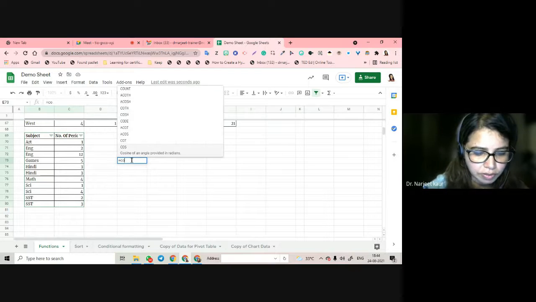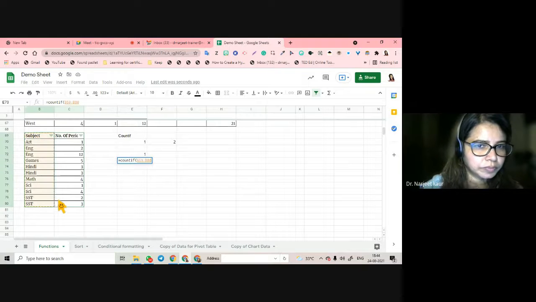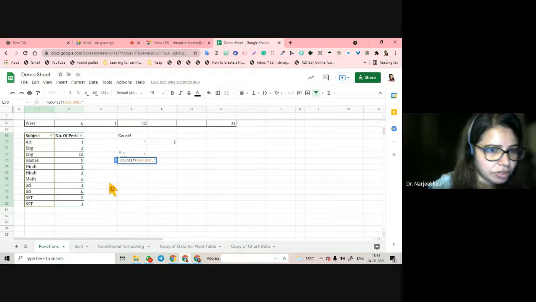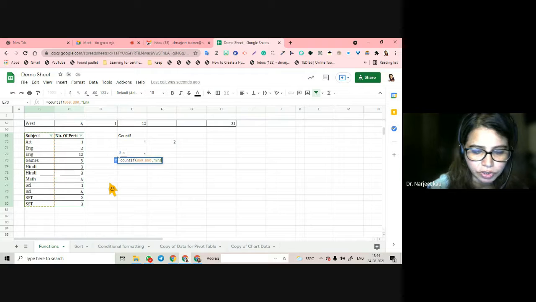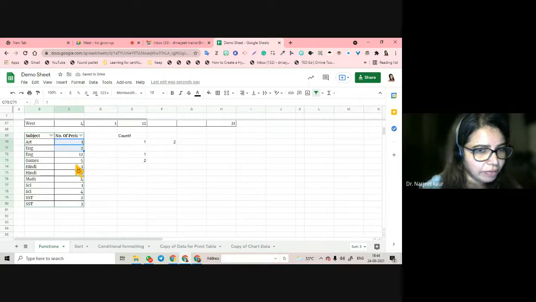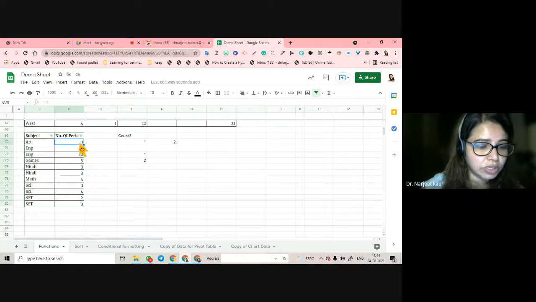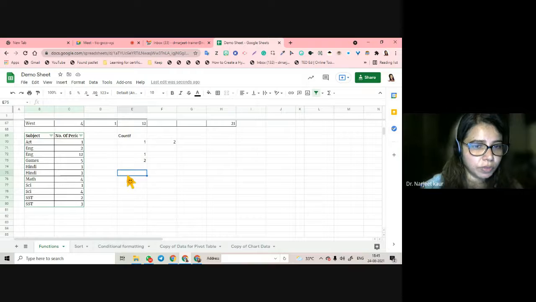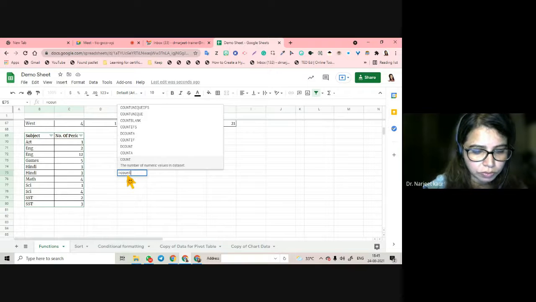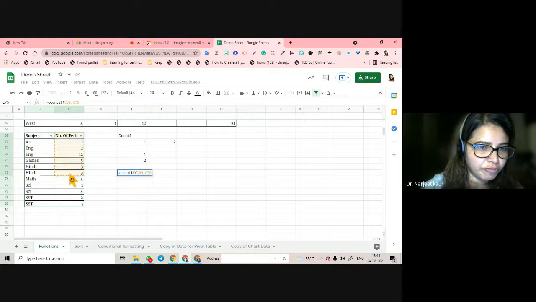Now let's COUNTIF, say, which one is repeating? English. Let's see what count it gives us. 2. English is coming twice. We can also use COUNTIF with alphabetical, numeric and alphanumeric values. How does it work here? Equal to COUNTIF. You have to select the range, this number of periods.